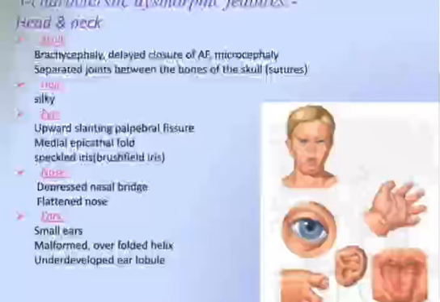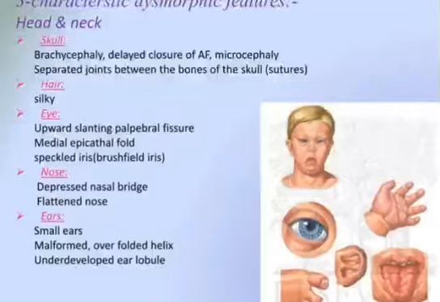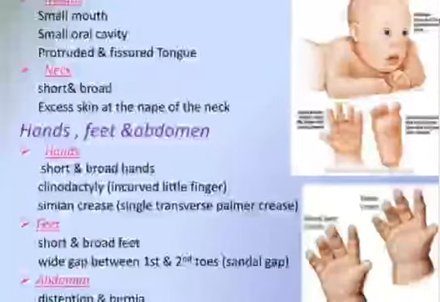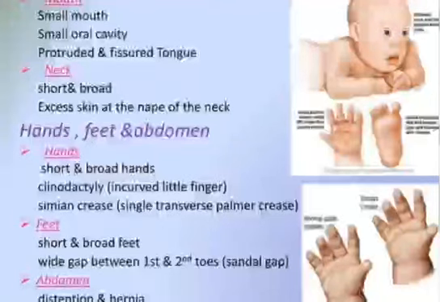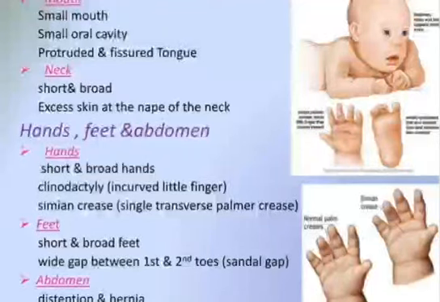In the nose, there will be a depressed nasal bridge and a flattened nose. Ears: small ears, malformed, overfolded helix, and underdeveloped ear lobule. Mouth: a small mouth, small oral cavity, and protruding fissured tongue. Neck: it is short and broad, with excess skin at the nape of the neck.